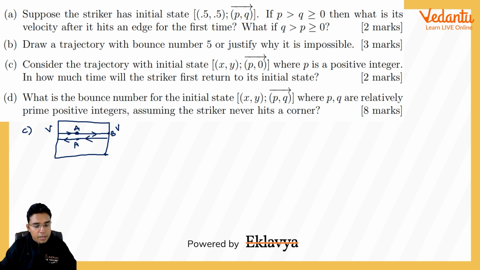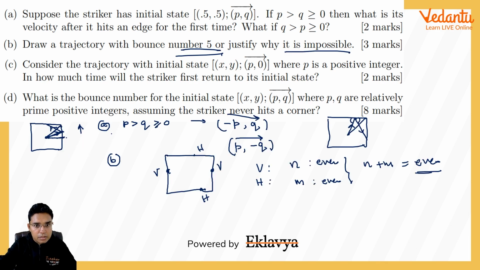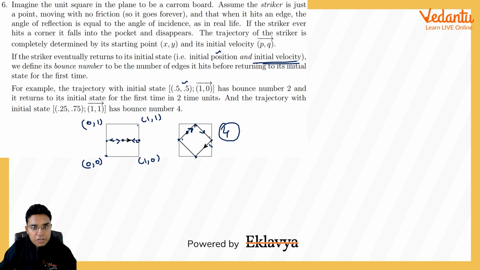So A to B, B to A, then C, and then C to A. If it is x comma y, then AB will be 1 minus x. If this is x till this point and the total length is 1, AB will be 1 minus x, and AC will be x.